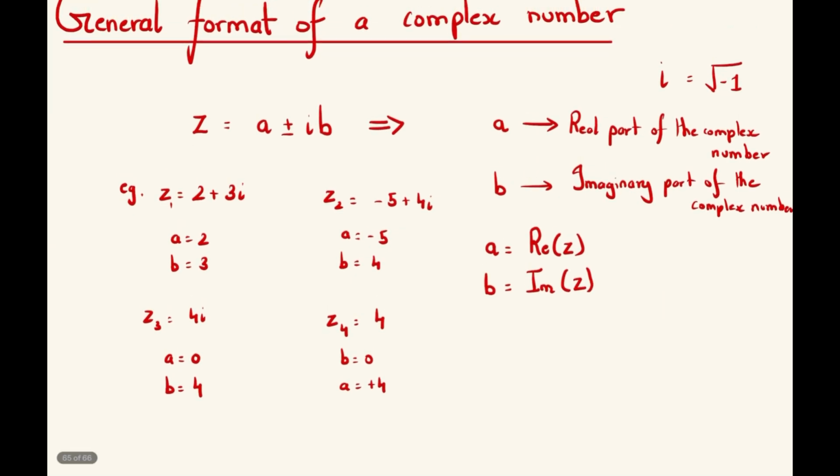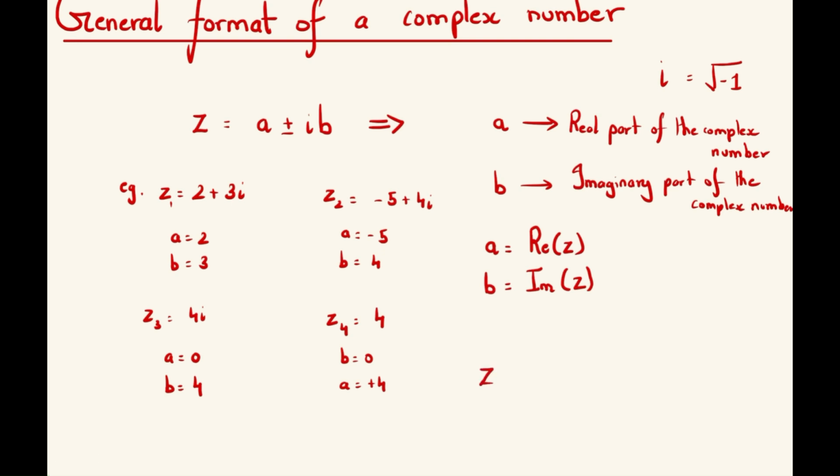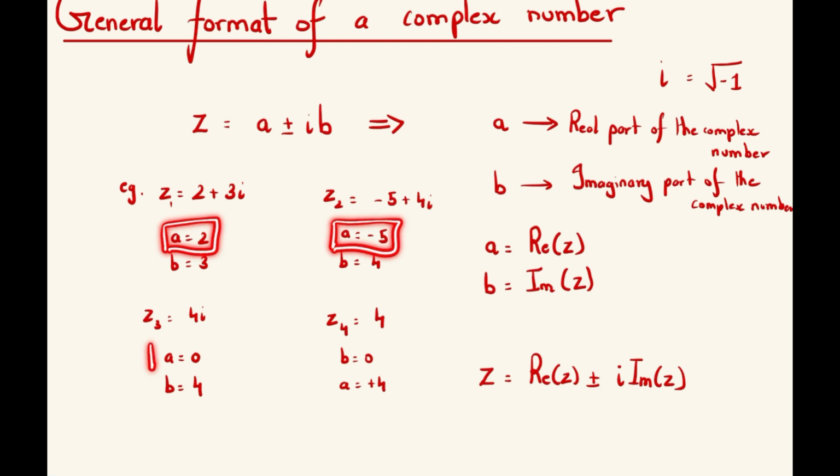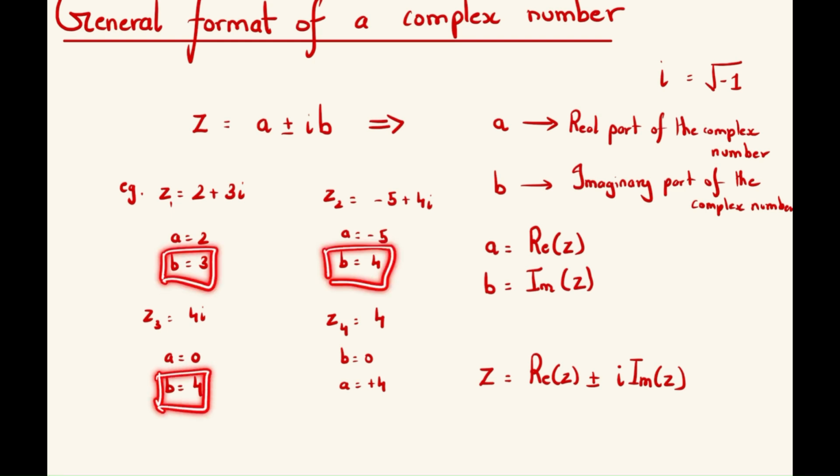So basically, the general format in which you can write a complex number is z is equal to the real part of z plus or minus the complex number i multiplied with the imaginary part of z. So in each of these examples that we see, a is the real part and b is the imaginary part.